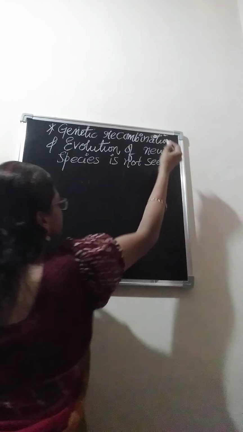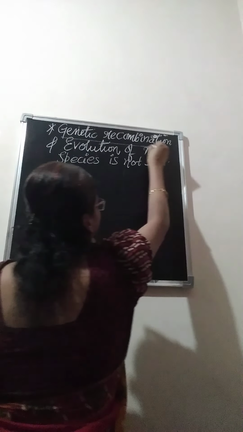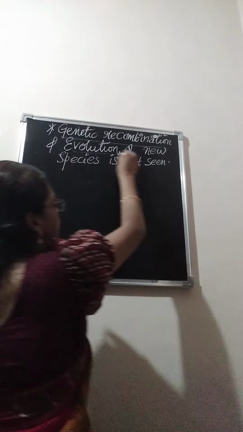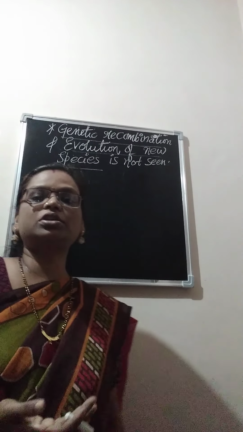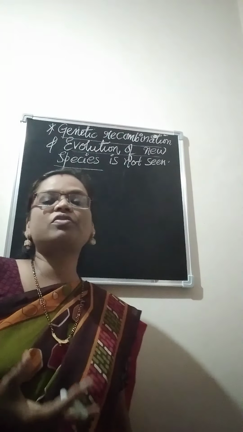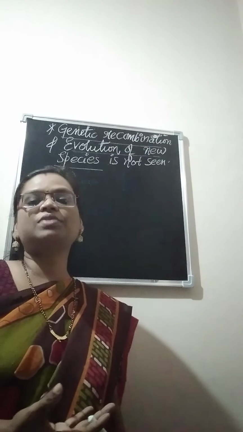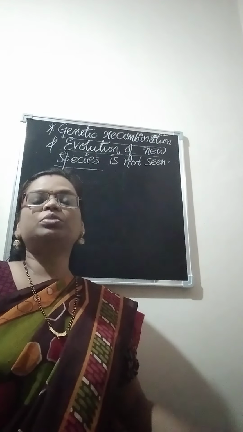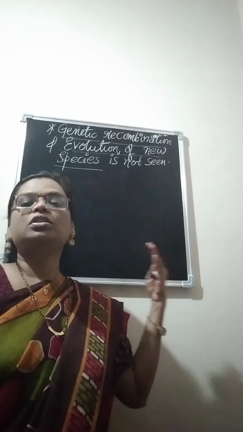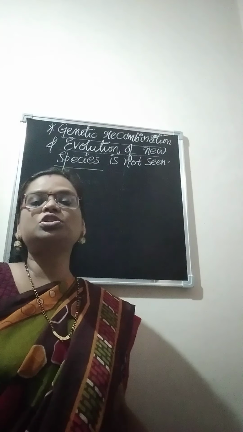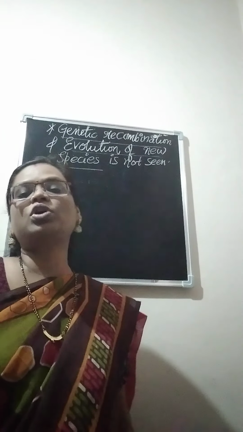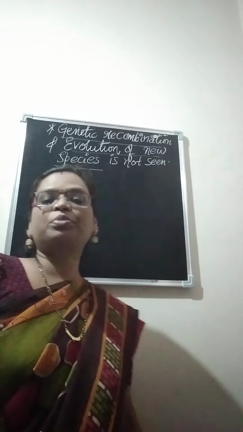So we are not going to see any new genetic recombination or new genetic makeup, as only one parent is involved. Evolution of new species happens because of different combinations of characters, and a new species evolves with many characteristic features. As there is no genetic recombination, evolution of new species is also not there, so new characterized species are not observed in the asexual mode of reproduction.